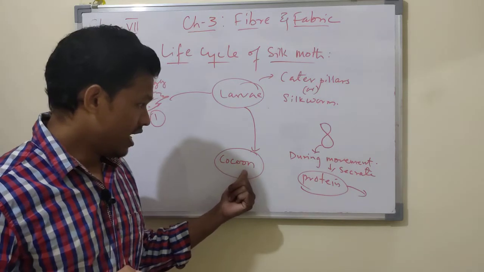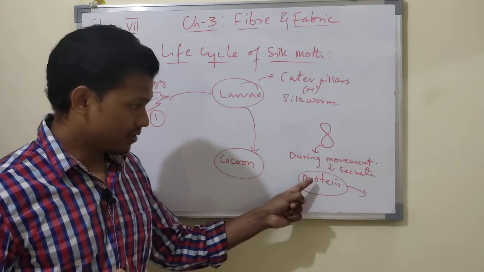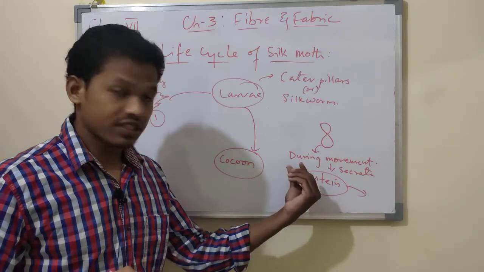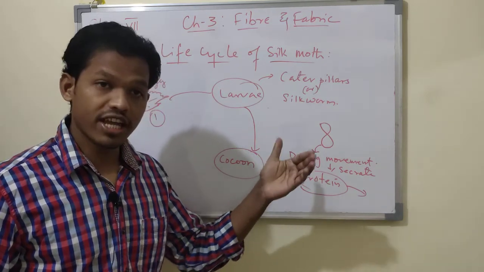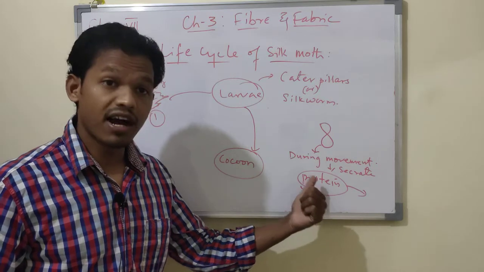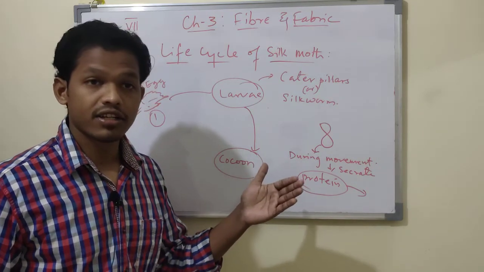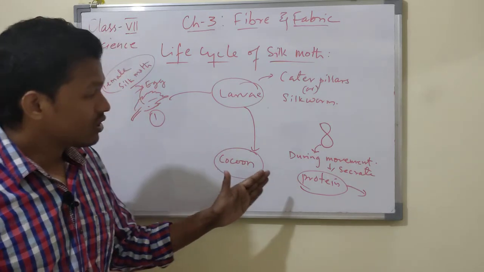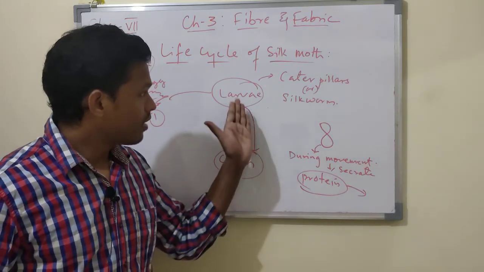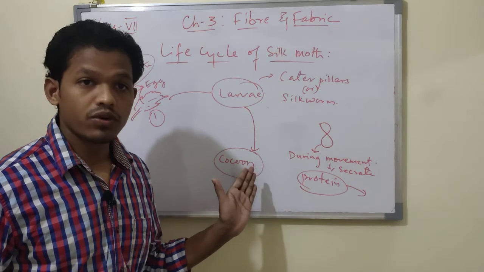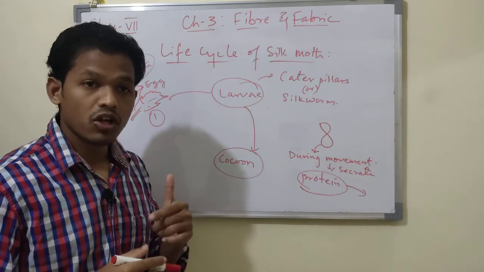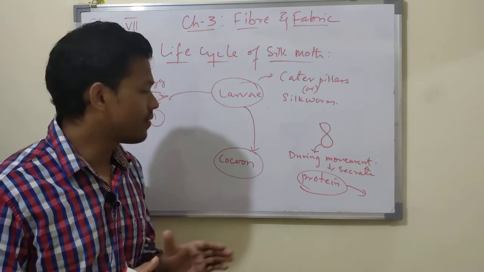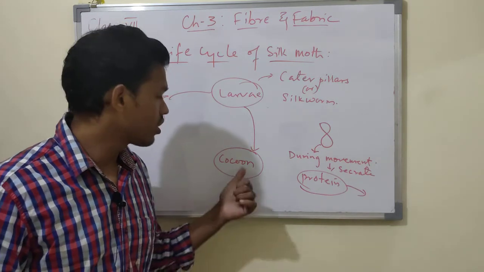The protein becomes hardened when exposed to the air. The larva which is inside will be completely covered with silk fiber, that is called the cocoon.